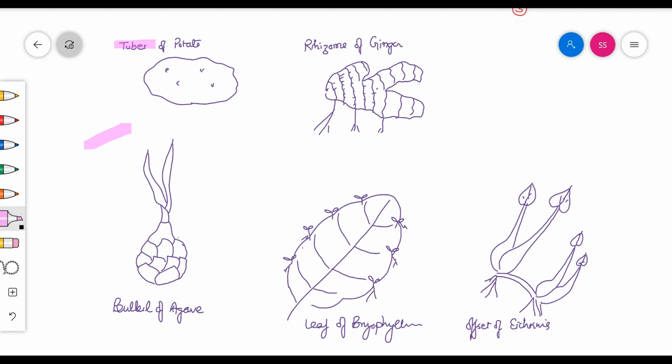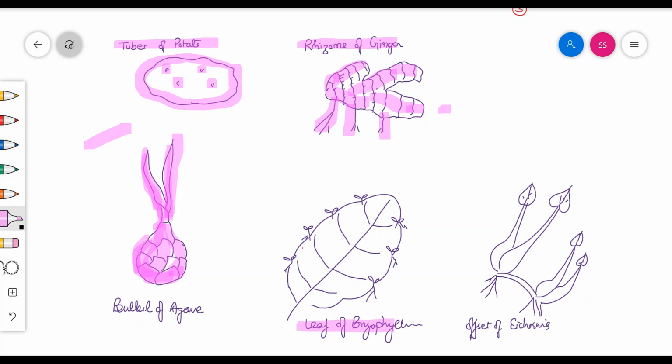First one is the tuber of potato, in which some bud-like structures known as eyes are present on the tuber, and the separated eyes can give rise to a new plant. And this one is the rhizome of ginger. The cutting of this rhizome can give rise to a new ginger plant. This one is bulbil. These structures are found in the family Liliaceae, with aloe vera-like plants, and these are minute leaf-like structures, a miniature of the plant, known as bulbil.